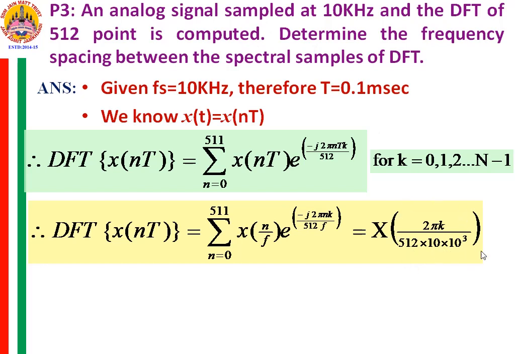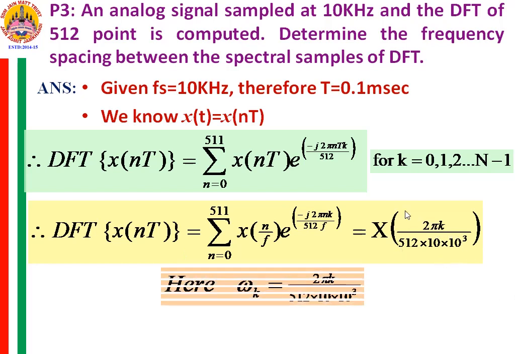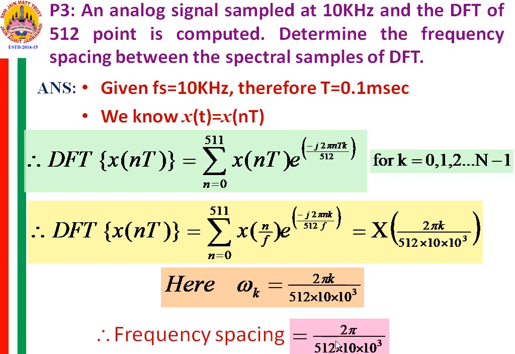Now what is the spacing between each of the samples? Each sample spacing is 2 pi by N, as we have seen. So omega k in this case is 2 pi k by 512 into 10 raised to 3. So the spacing between each of the frequency components is 2 pi by 512 into 10 raised to 3.